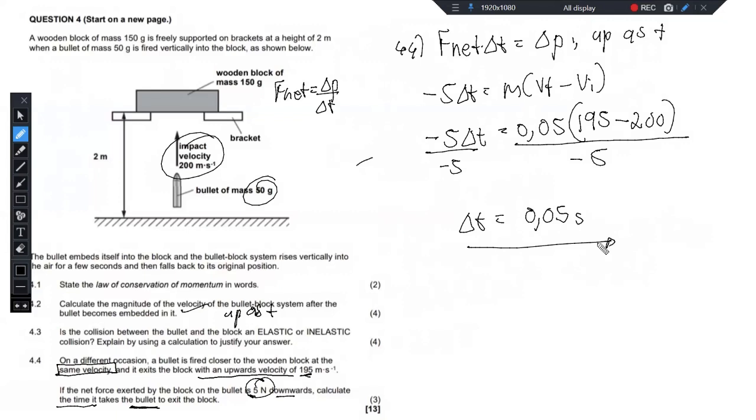So it was a pretty easy question to deal with, nothing much complicated there. You just need to brush up on your momentum and impulse notes, just to tap into those formulas and understand how to apply them. But otherwise, it was a very fair question.